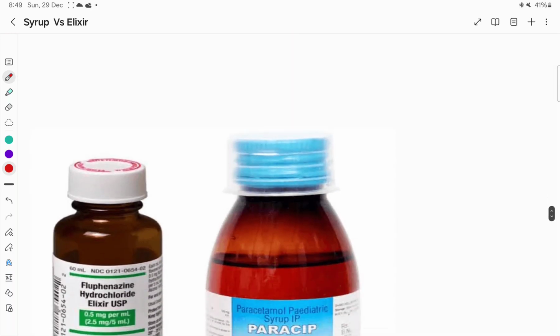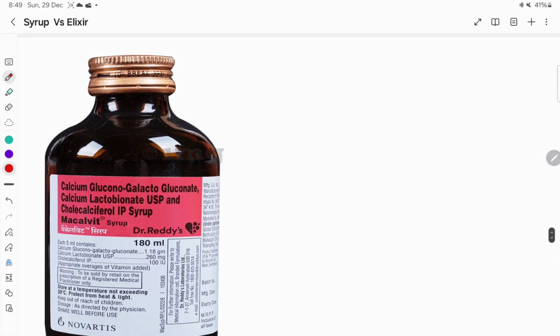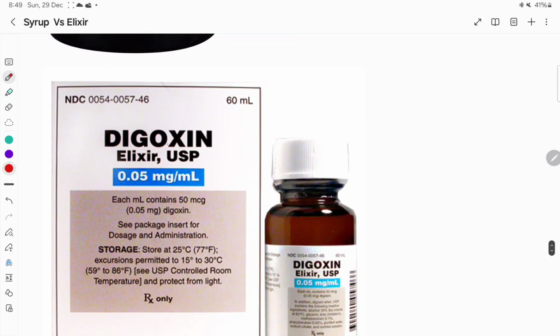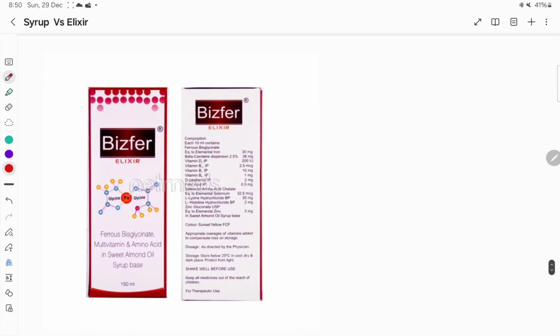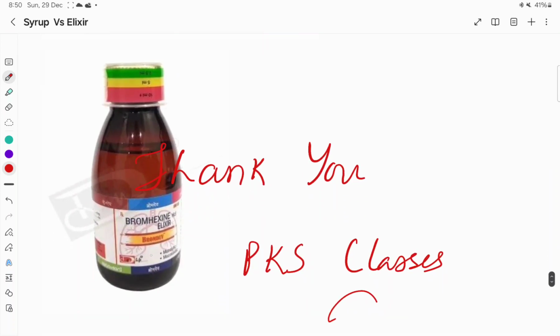So let us see some of the formulations. This is fluphenazine elixir, the antipsychotic, paracetamol syrup, pediatric syrup. This is cholecalciferol syrup, vitamin D. Then this is digoxin elixir. This is a multivitamin elixir, multivitamins. So these are some of the examples. This is a bromhexine elixir.